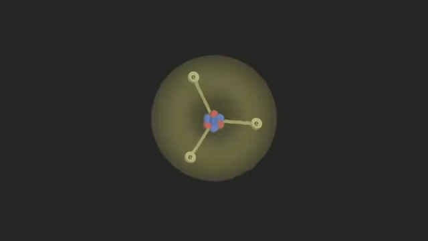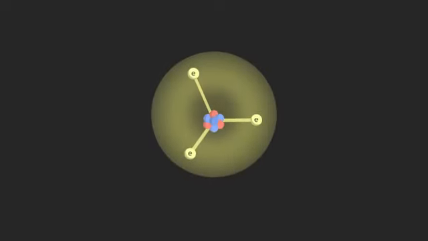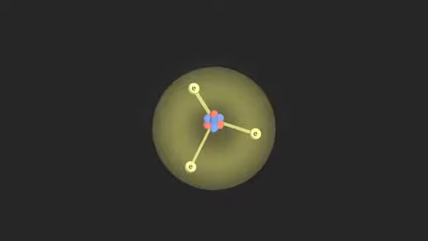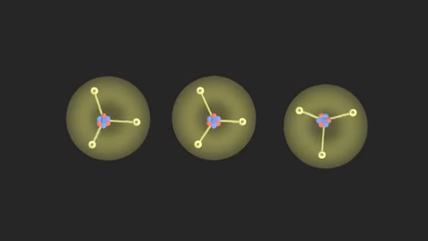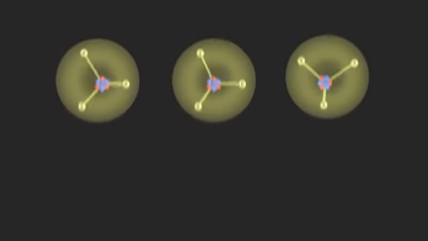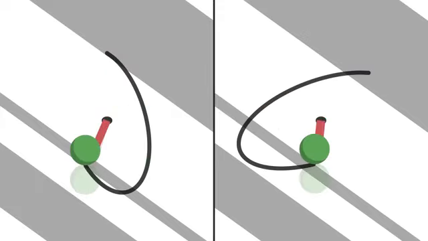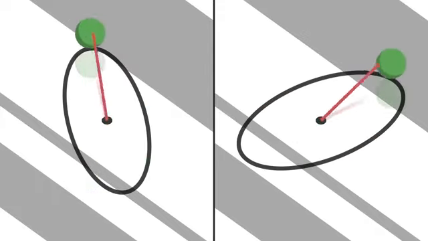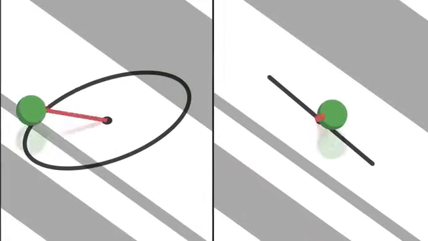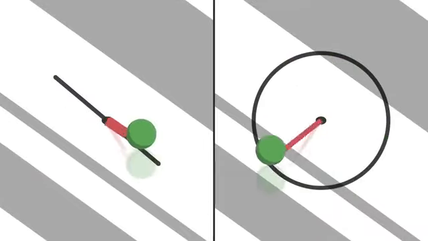However, it is possible to make atoms vibrate in a much more controlled way. The electron clouds can vibrate in one of three possible ways. Let's imagine a marble placed on a table and which is connected to a nail using a very tight rubber band. Let's imagine now that we launch the marble. We observe that its trajectory will most often form ellipses and sometimes either straight lines or perfect circles.